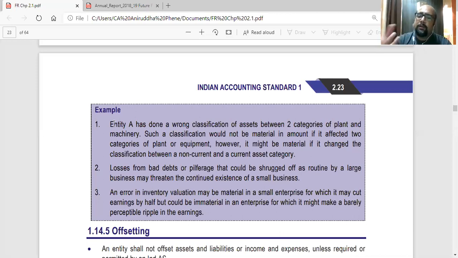So some mismatch in the category might not affect the users. That is fine. But if you change the nature, that is from current to non-current or non-current to current, that definitely is a material item. So that will definitely affect the decisions of the users. So that is one thing that will be material. Just changing the category might not be that material.